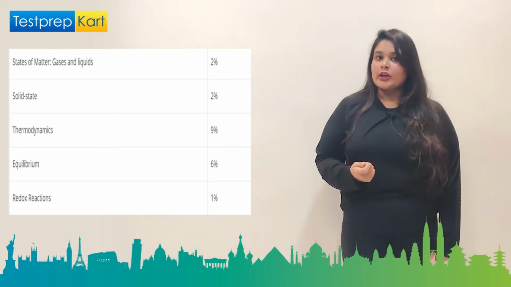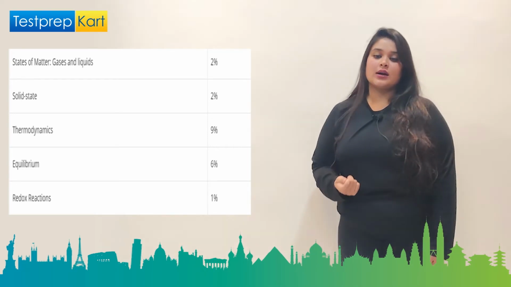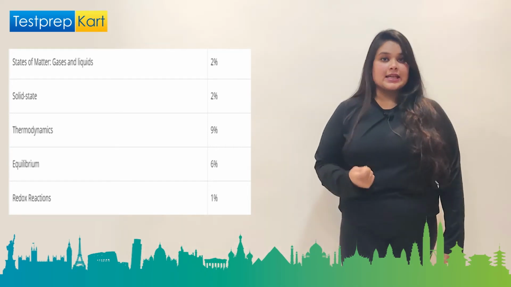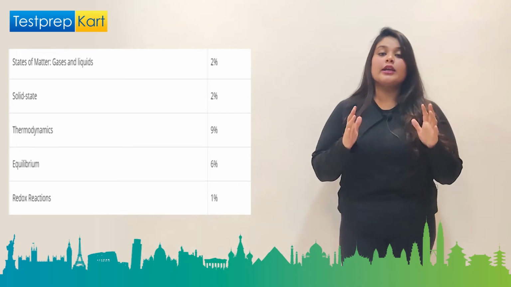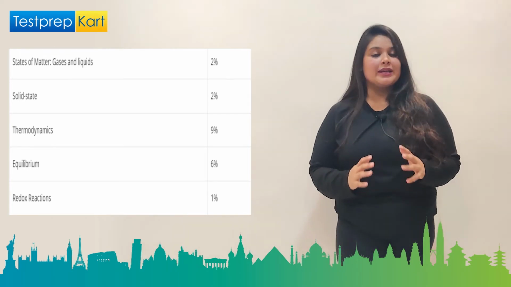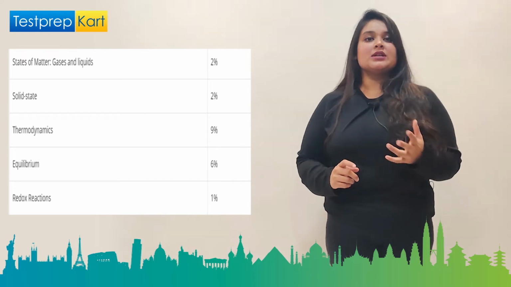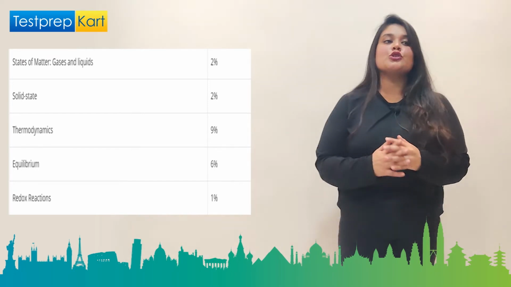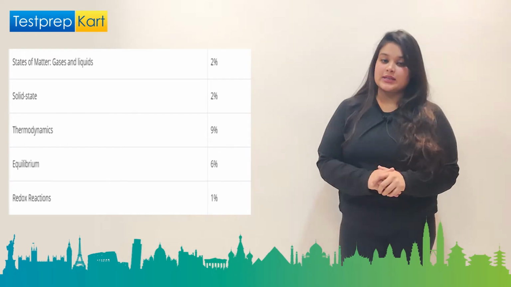Equilibrium, very important physical chemistry topic, holds a percentage of 6. Thermodynamics holds a huge percentage of 9. That means the ones with higher percentage are very important and should be taken care of by students.